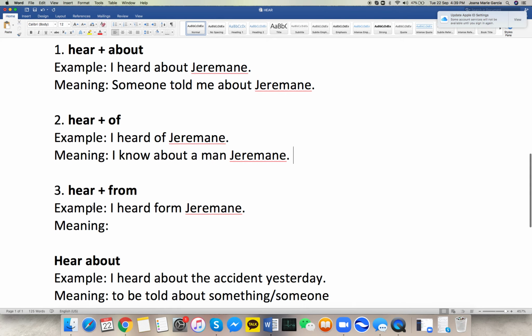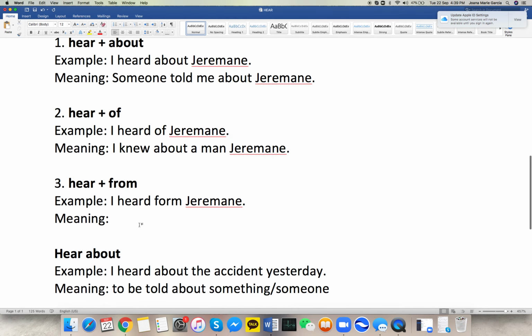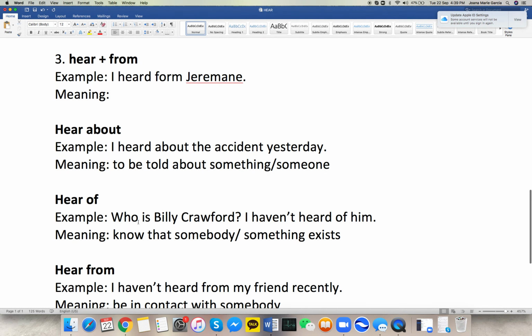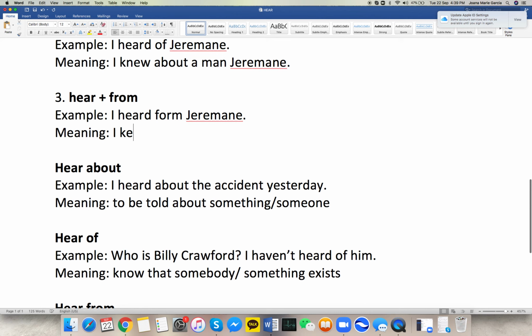And since it's heard, it should be in the past. And then: I heard from Jermaine. It means to be in contact with somebody, so it means that I kept in touch with Jermaine, or we had a conversation, or we talked, either via phone or via chat. It doesn't really matter, but the focus here is that we kept in touch.